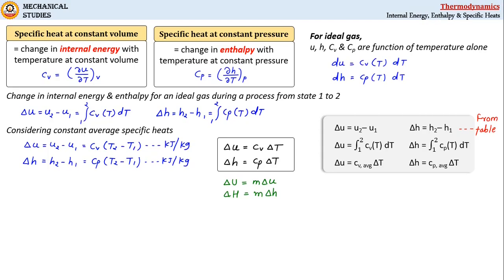The second way is by considering specific heats as a function of temperature and performing integration over the limits. And the third way is by considering constant average specific heats. This is the easiest and most convenient way of evaluating internal energy and enthalpy change of a system. Most of the time we use this third approach while calculating change in internal energy and enthalpy of an ideal gas.